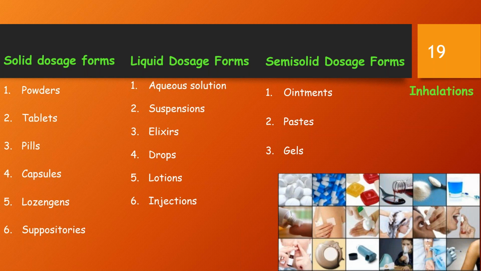Lotions. These are solutions, suspensions or emulsions meant for external application on the skin without rubbing, and generally have soothing, protective, or emollient properties. Liniments are similar preparations which generally contain counter irritants and are to be rubbed on the skin for pain relief. Injections. These are sterile solutions or suspensions in aqueous or oily medium for subcutaneous or intramuscular administration, while only aqueous solutions are suitable for intravenous injection because particles in suspension and oils injected intravenously can cause embolism.